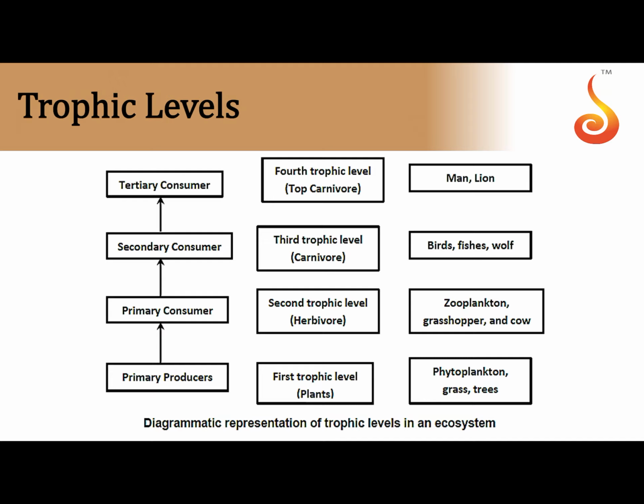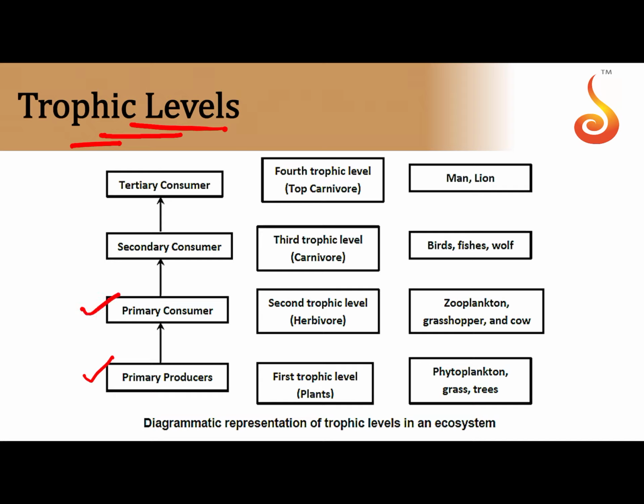Moving on to trophic level, every organism, every species in a food chain occupies a particular level or a particular stage, which is referred to as a trophic level, based upon its source of nutrition, or from whom it derives nutrition, how it derives nutrition. Does it derive nutrition by harnessing the energy from the sunlight, or does it derive nutrition by feeding on another organism? Accordingly, in the trophic level, we have the primary producers. We already discussed them, they are the ones which capture the solar energy.